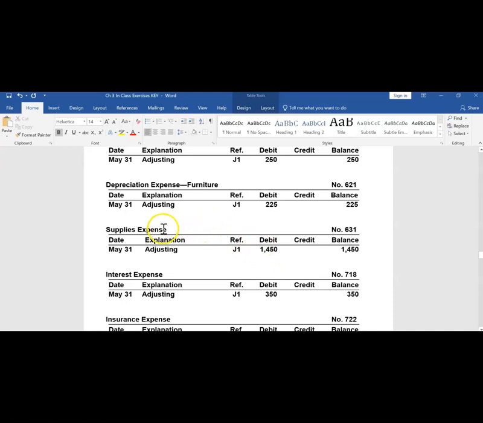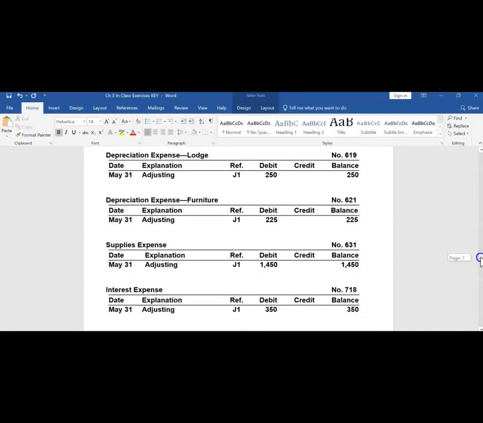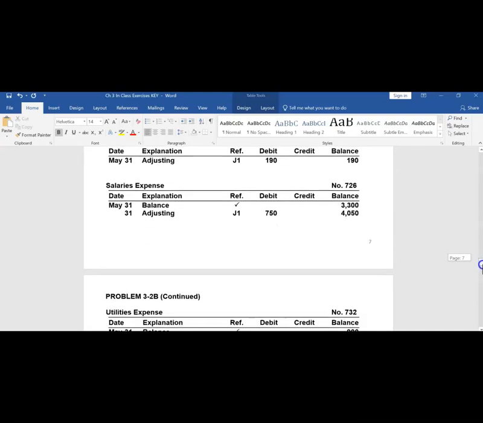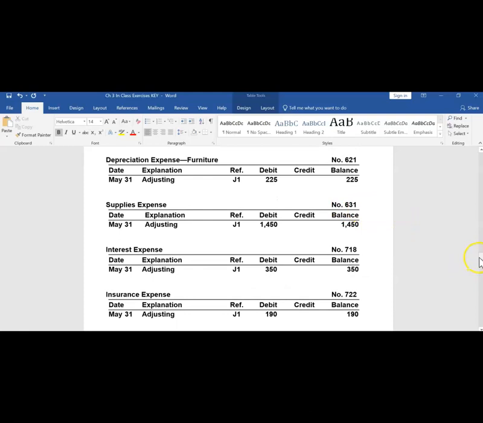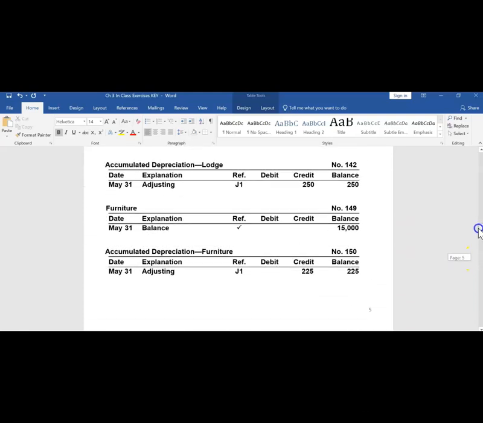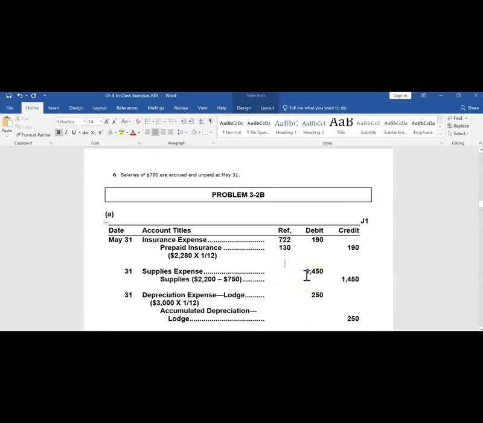Debits will increase expense accounts, bringing its balance up to $14.50. I will take my post reference, 631 is the account number, back up to my general journal. Sorry if that number's wrong, it's not sticking with me. This shows that we have posted the $14.50 debit to account 631.